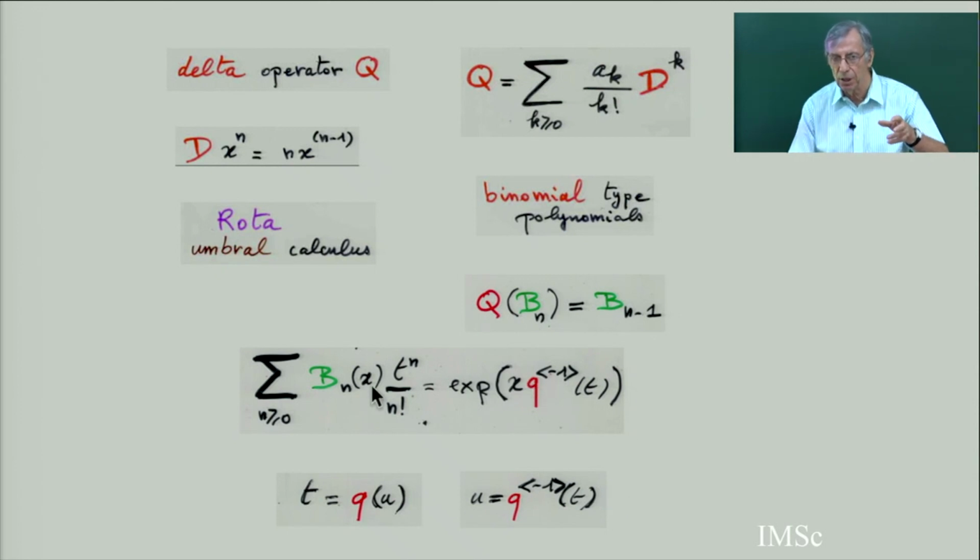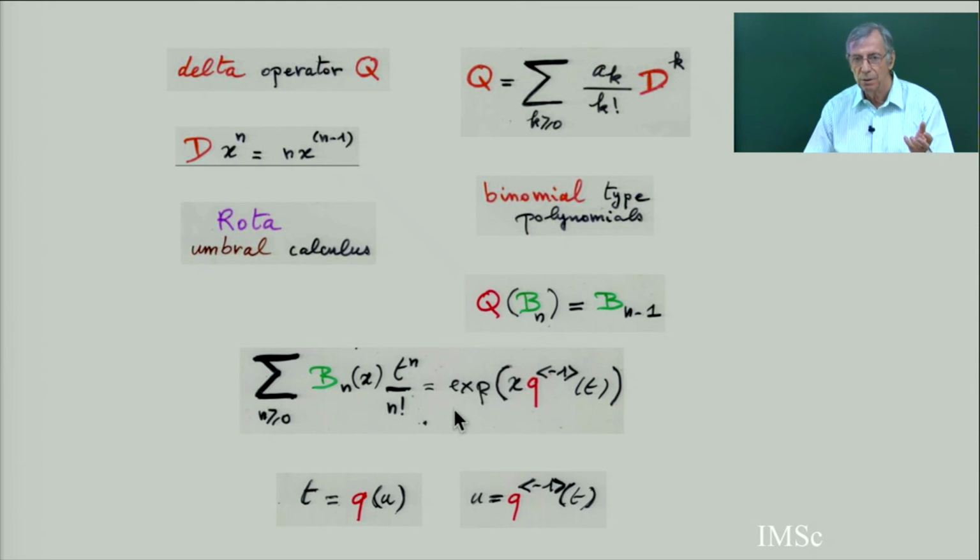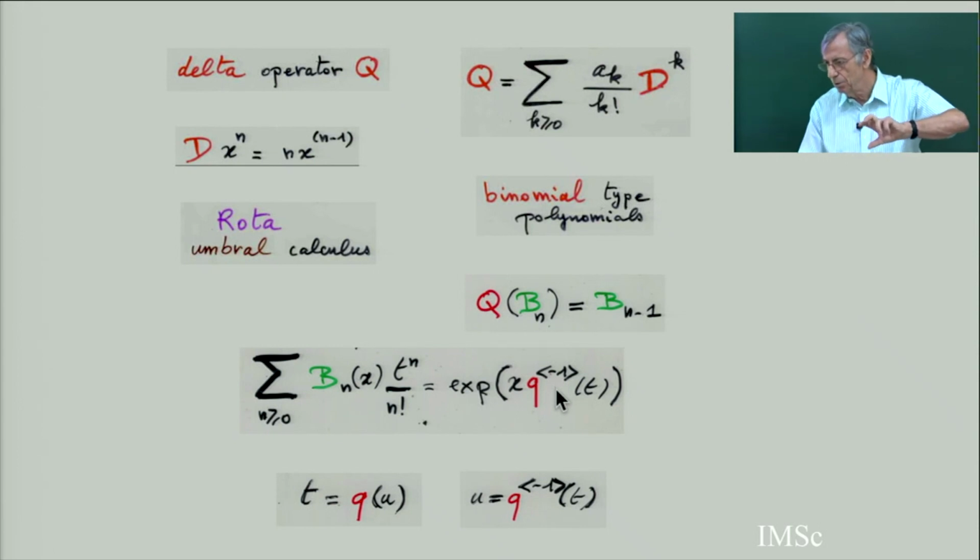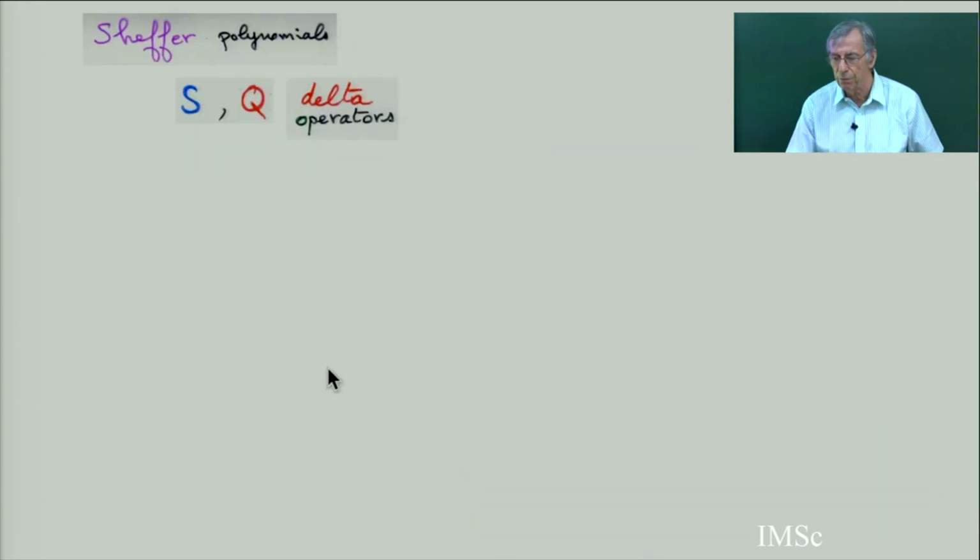So we say there is a kind of duality. You can define binomial type polynomials by generating function, or you can define them by the delta operator, the unique one. It's equivalent, and the correspondence is the derivative function of Q. Here is the inverse of the derivative function of what I have called g, f and g, the derivative function for binomial type. And this correspondence between the two definitions, you can generalize to Sheffer polynomials.